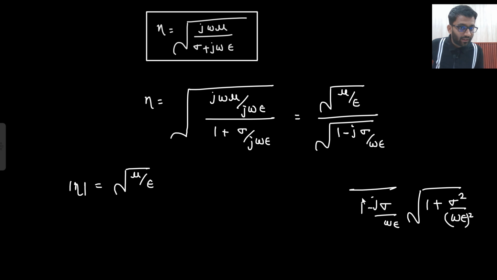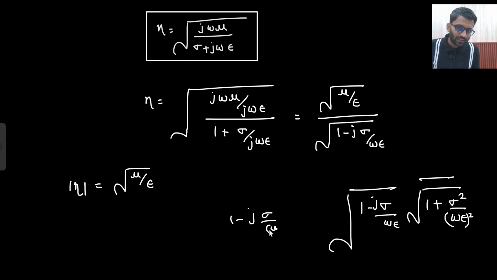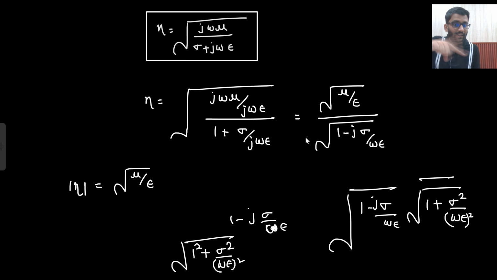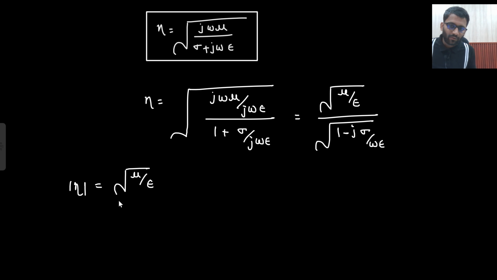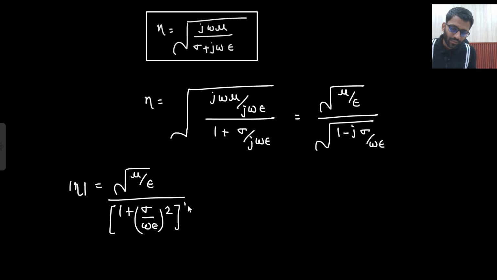Then there is another under root. Again I am saying, first I need to take the magnitude of this. What will be the magnitude of this? Under root of A square plus B square. Then there is another under root. So two under roots are there, power 1 by 2, power 1 by 2. So it will be power 1 by 4. Is that clear to you? Power 1 by 2 into power 1 by 2, so that will be power 1 by 4. So can I write down the expression in this manner? That would be divided by 1 plus sigma upon omega epsilon whole square, to the power 1 by 4.